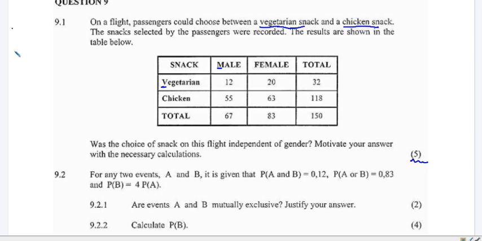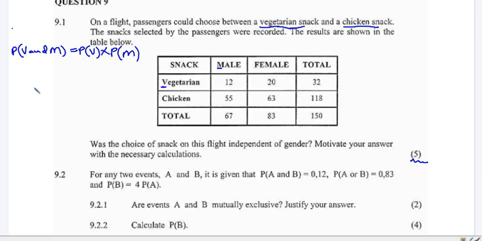So I am saying for independent events, the probability of V and M should be equal to the probability of V times the probability of M. This is the probability equation for independent events. So we are going to treat this like an identity.